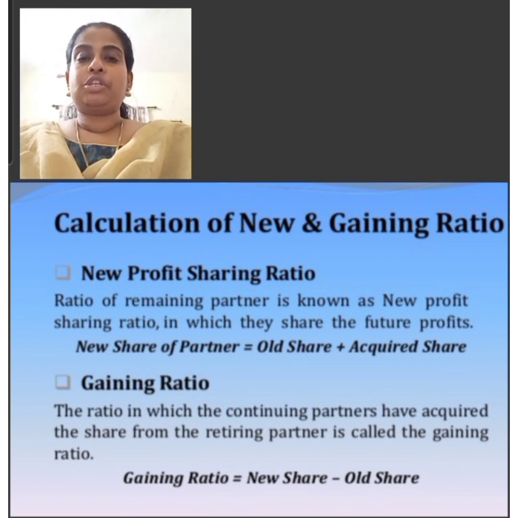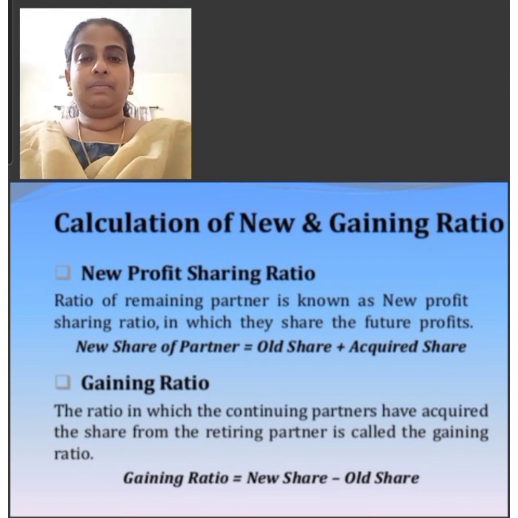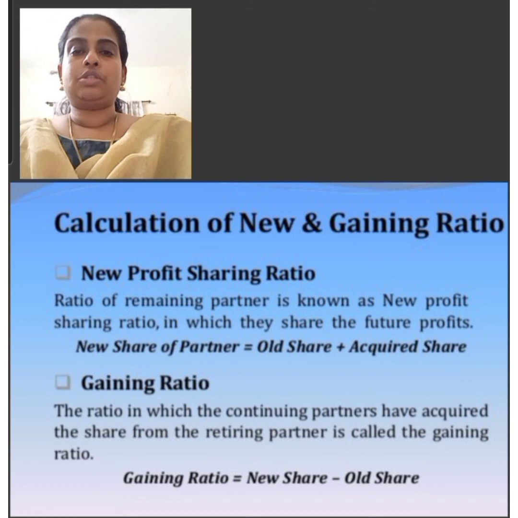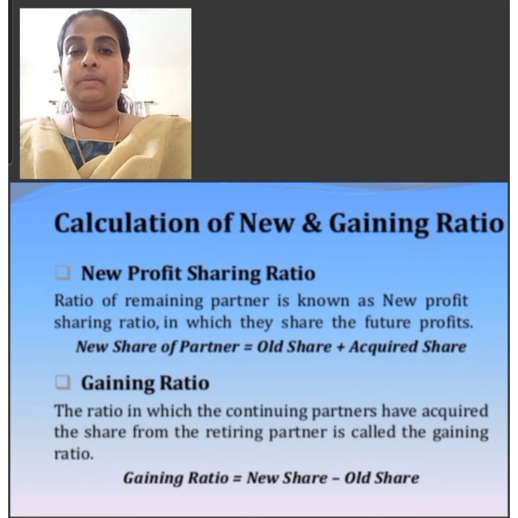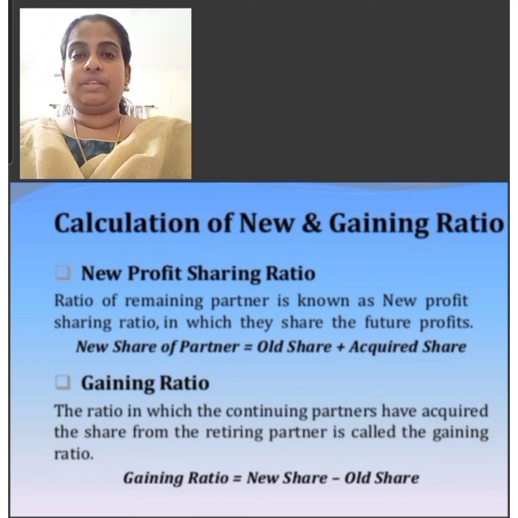The new profit share of C and M will be: C equals 4/9 plus 8/81, that is 44/81. Then M's share equals 3/9 plus 10/81, that is 37/81. Therefore, the new profit sharing ratio of C and M will be 44:37.